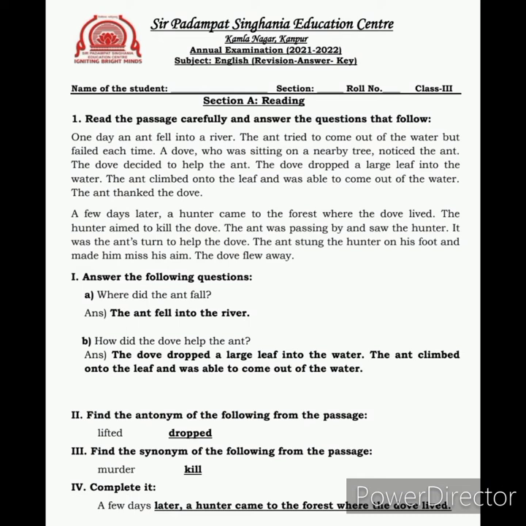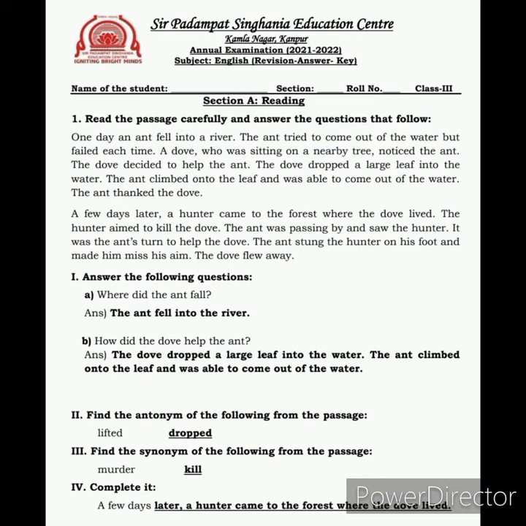Few days later, a hunter came to the forest where the dove lived. The hunter aimed to kill the dove. The ant was passing by and saw the hunter. It was the ant's turn to help the dove. The ant stung the hunter on his foot and made him miss his aim, and the dove flew away.